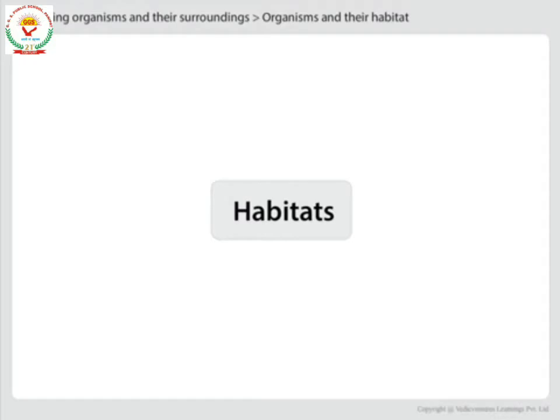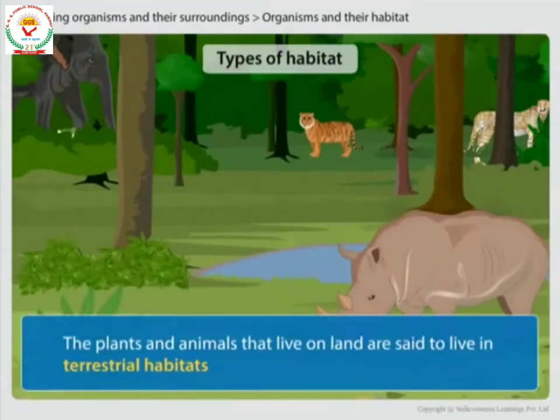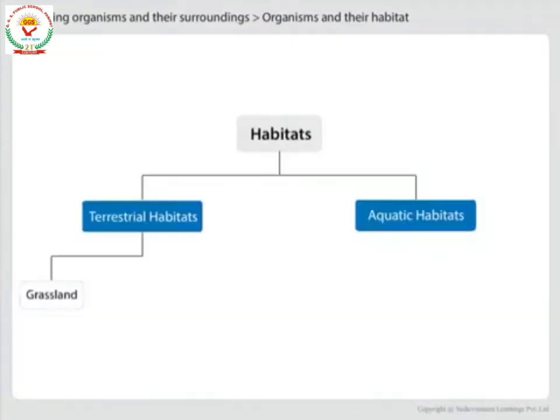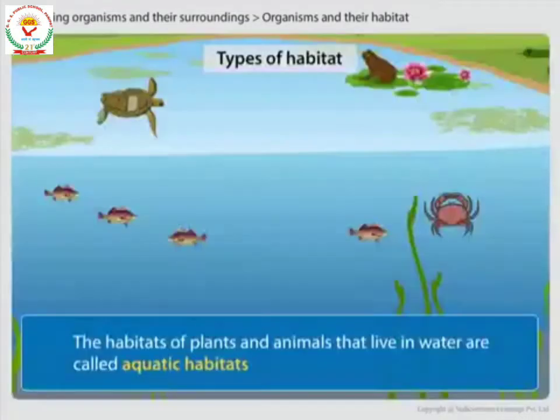There are several types of habitat. Here we will study two types of habitat, terrestrial and aquatic. The plants and animals that live on land are said to live in terrestrial habitat, like grassland, desert, coastal and mountain region. Aquatic habitat: the habitat of plants and animals that live in water is called aquatic habitat. For example, pond, lake, river, ocean, etc. Let's study them in detail.